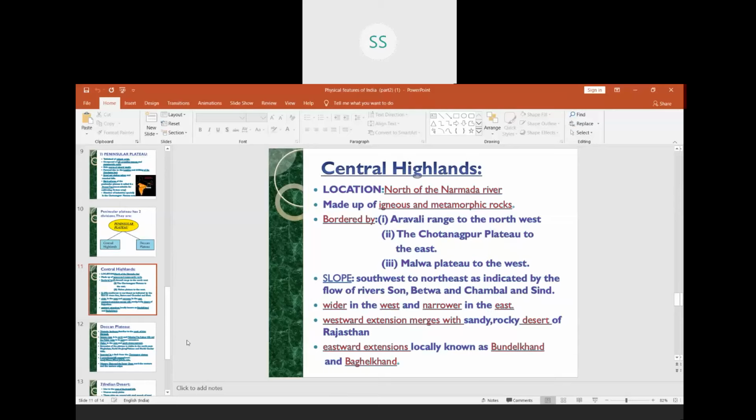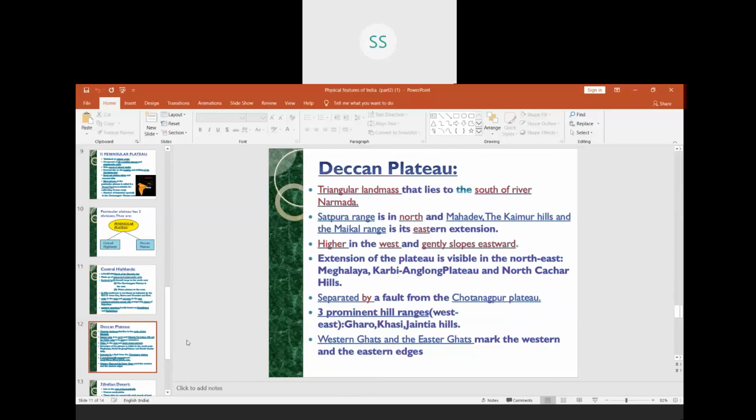We come to the next one, that is a part of the peninsular plateau which is called the Deccan Plateau. It is a triangular landmass. If you see the map of India, the shape of this plateau is triangular. It is a triangular landmass that lies to the south of river Narmada, below the river Narmada. Now, it has the Satpura range in the north.